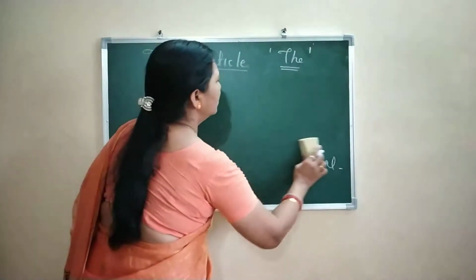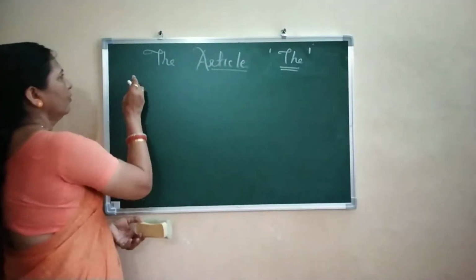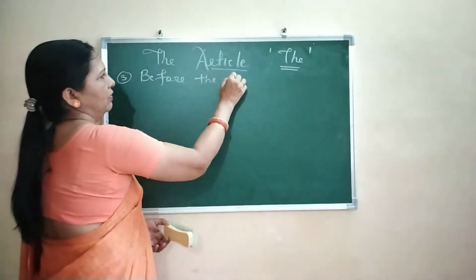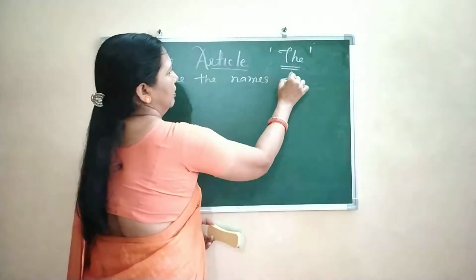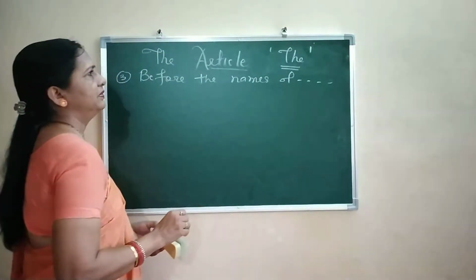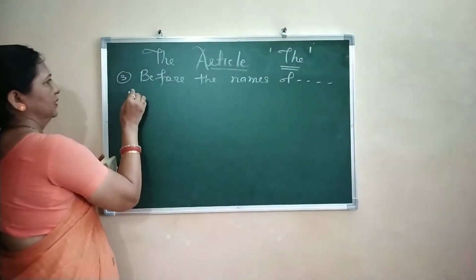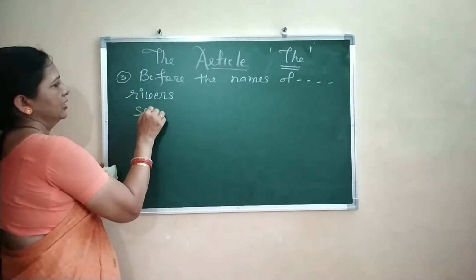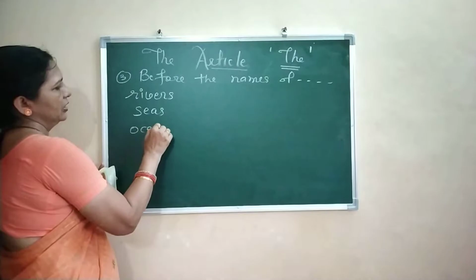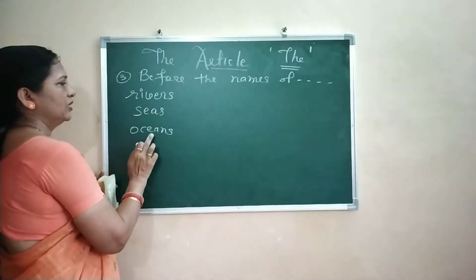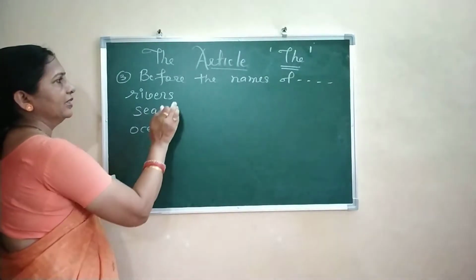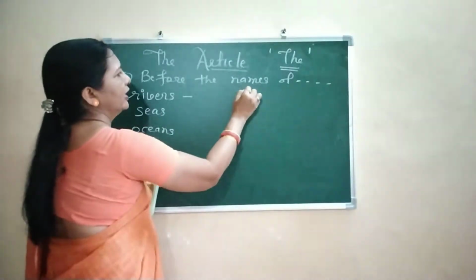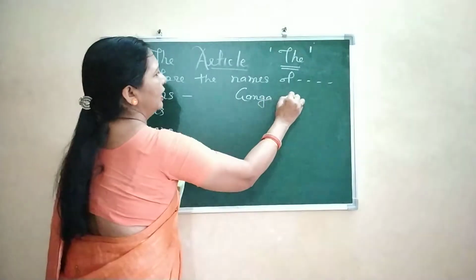The third use of the is before the names of rivers, seas, oceans, meaning not before these words, but before the name. For example, suppose we are talking about the Ganga river.